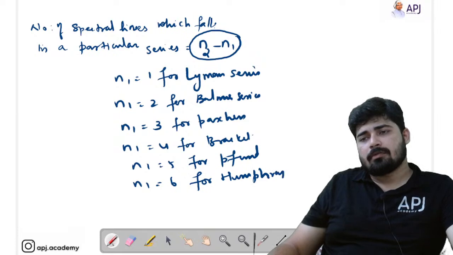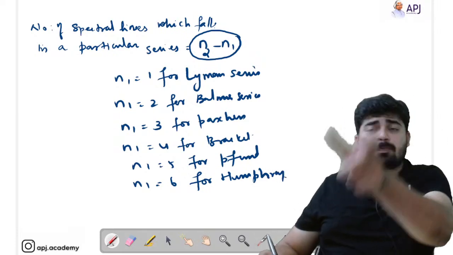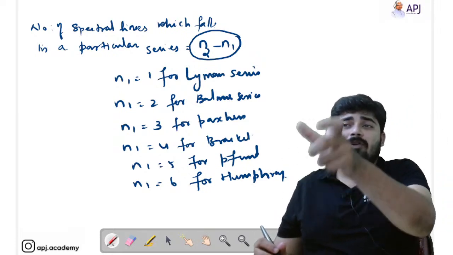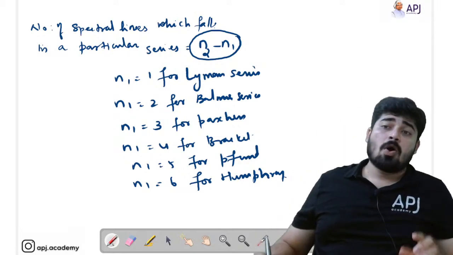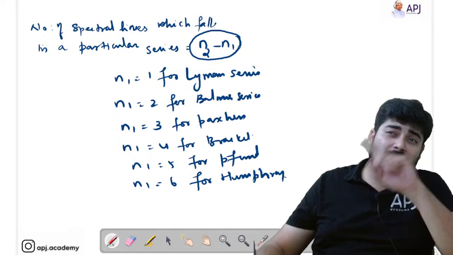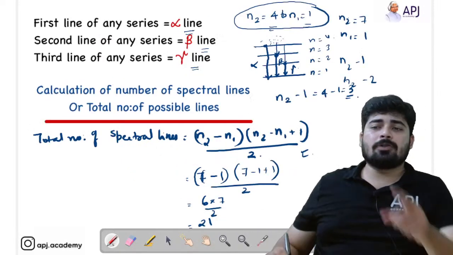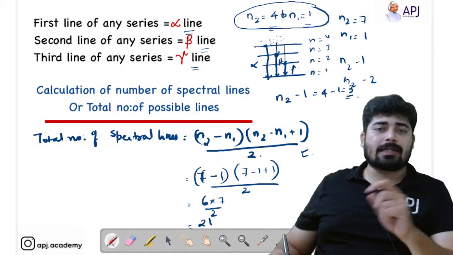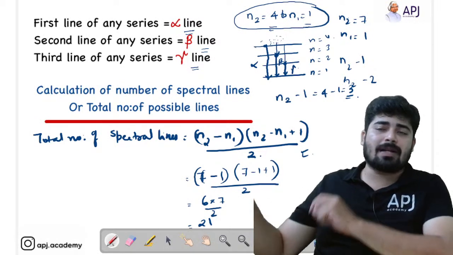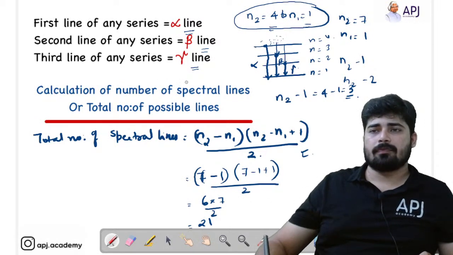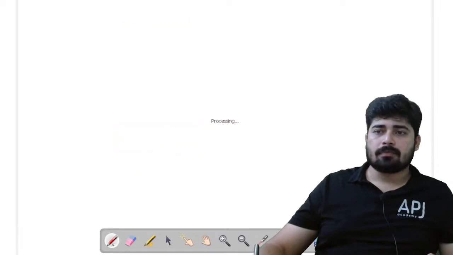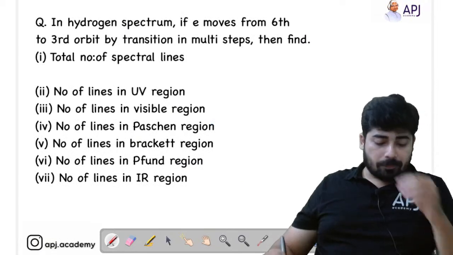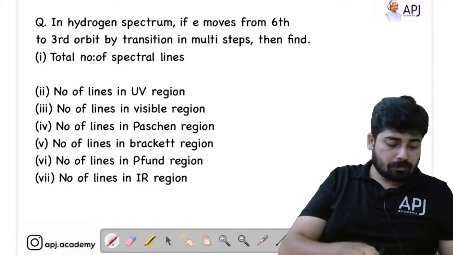Okay, so for each series, if you are asked to find out the number of spectral lines present in each series, use this formula n2 minus n1. Or if you are asked to find out the total number of spectral lines, then you have to use this formula, that is n2 minus n1 into n2 minus n1 plus 1 divided by 2. Hope this is clear, students. Okay, now let's do this problem.